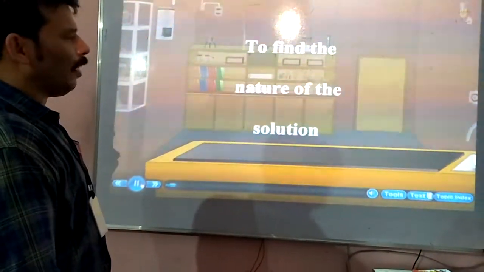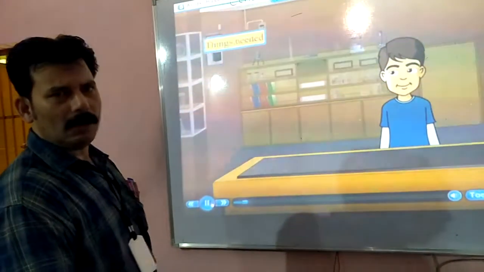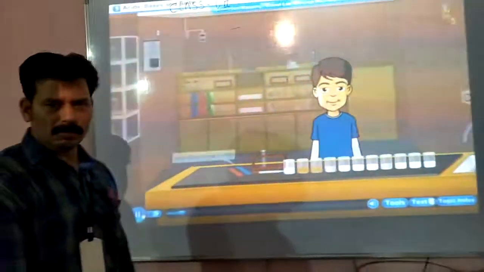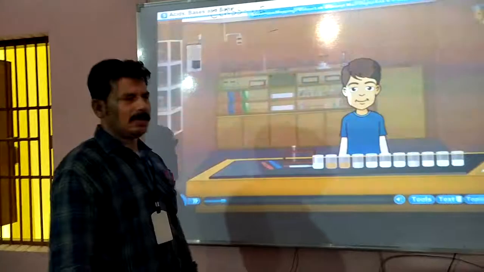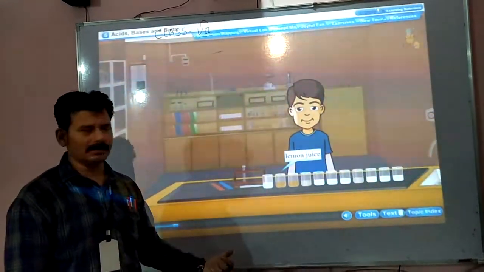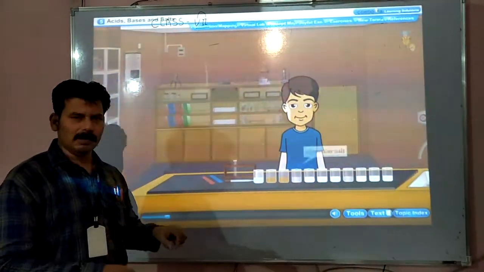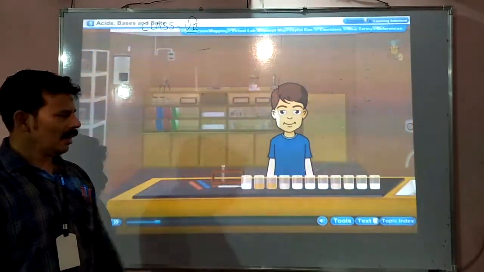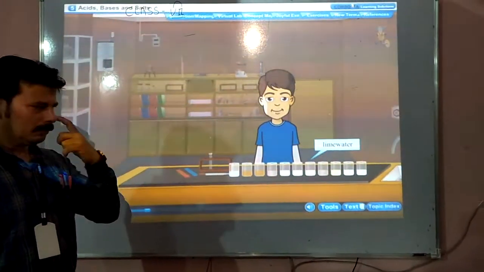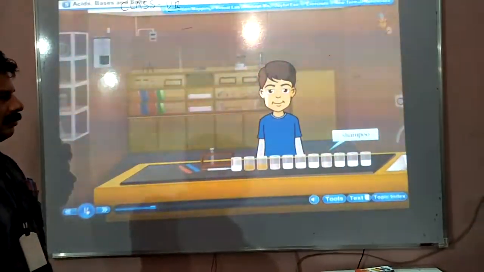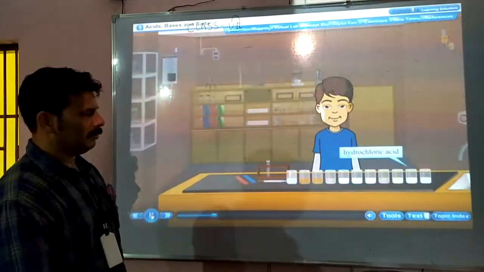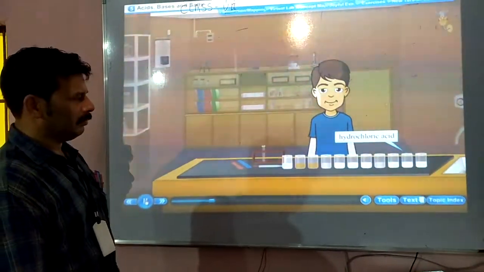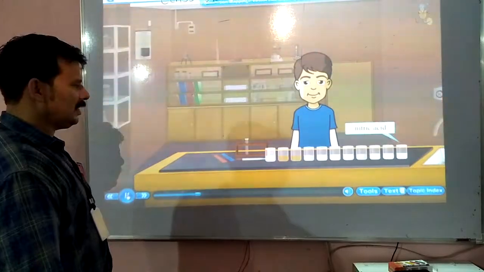How do we find the nature of a substance, whether a particular substance is acidic or basic? We will go through one activity, from which we will come to know whether a particular thing is acidic or basic. This can be checked by putting the red or blue litmus paper in different solutions given in the list, like sugar solution, washing soda, lime water, hydrochloric acid, and nitric acid.